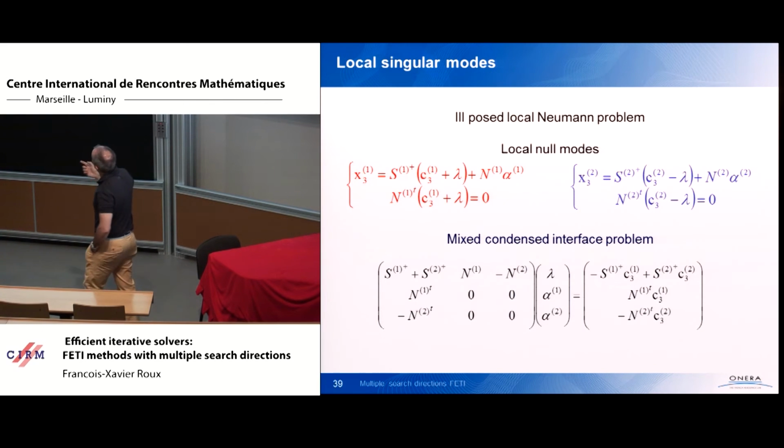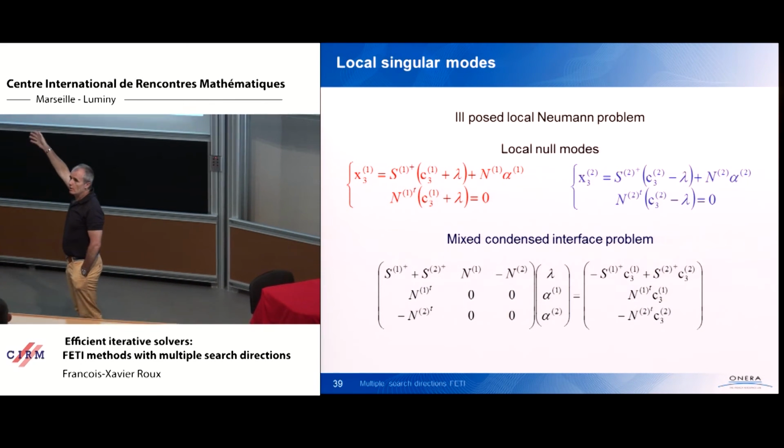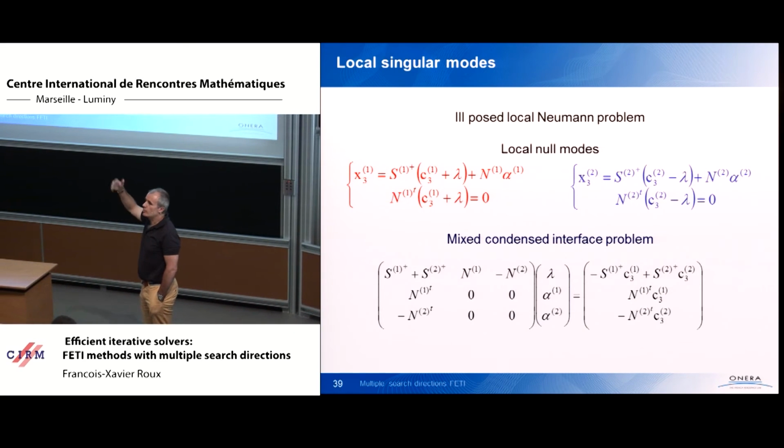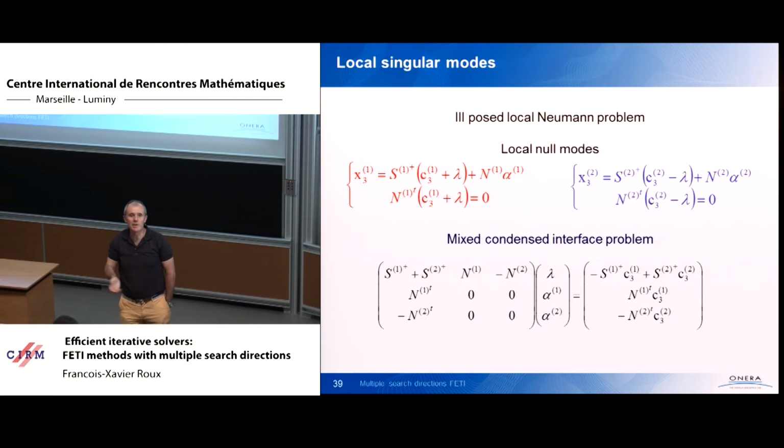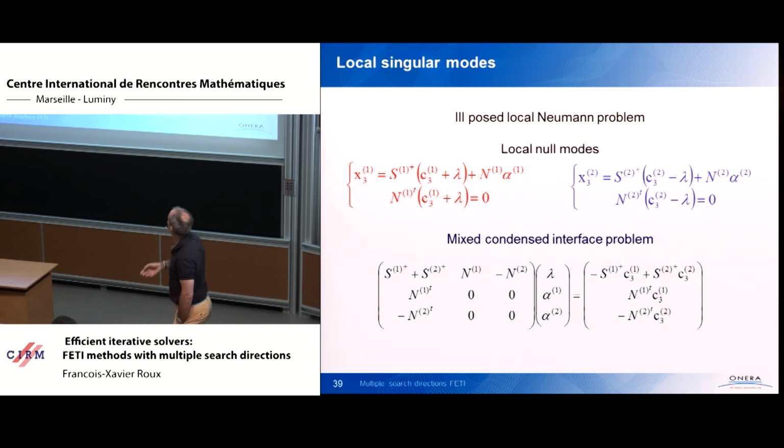The equation tells you the solution is a product by a pseudo-inverse. So it means one admissible solution of the problem, any one, plus a correction in the kernel. And the right-hand side must be orthogonal to the kernel. So the local problem is well posed.